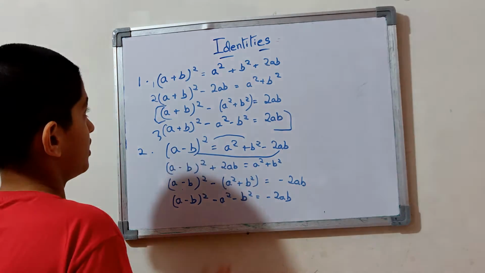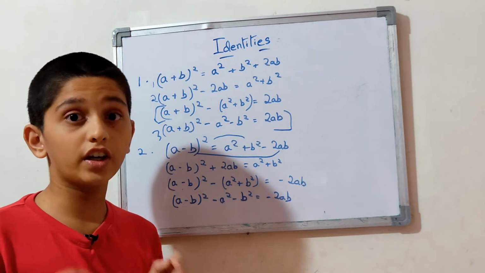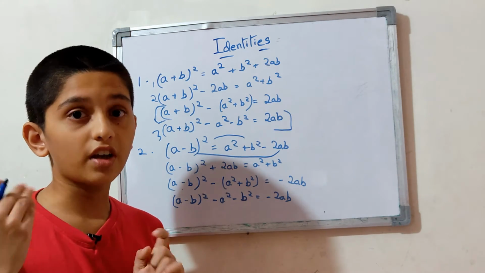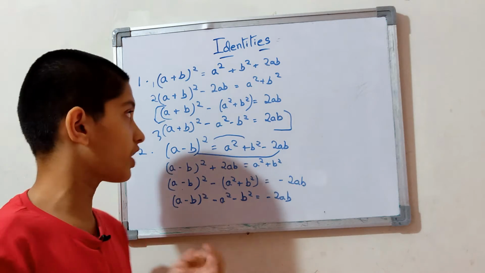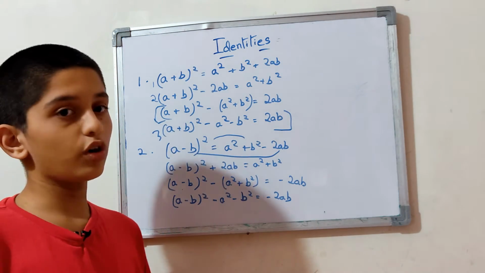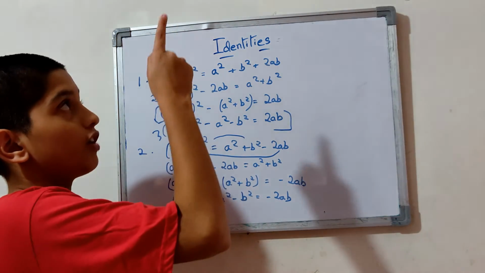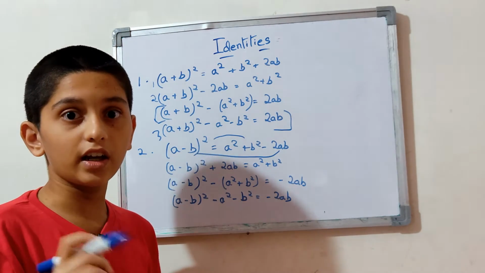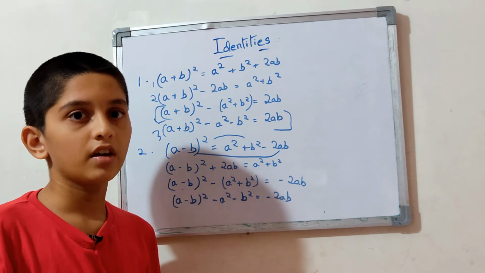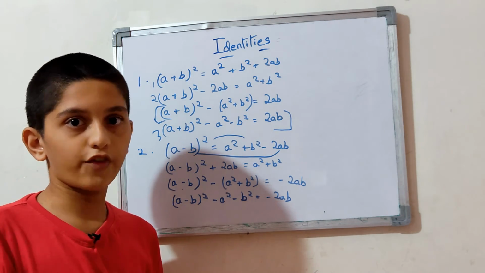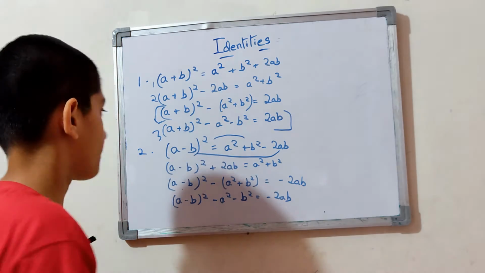That's it. So simple, right? If you didn't see that video, which is about algebraic expressions and identities, you can go watch it by clicking right over there. It will be black in color if you are on a mobile device, and white in color if you are on a desktop.